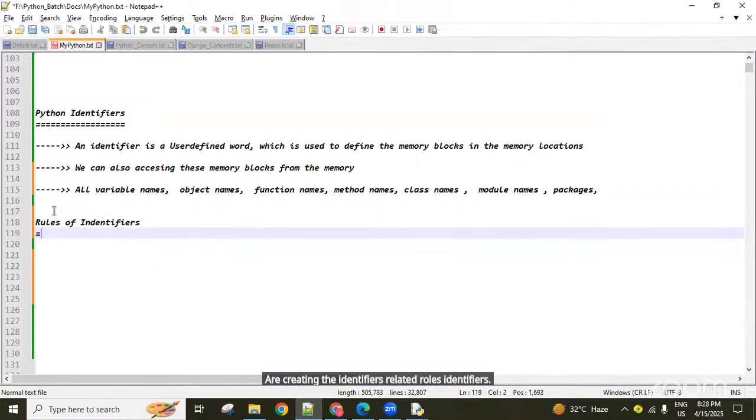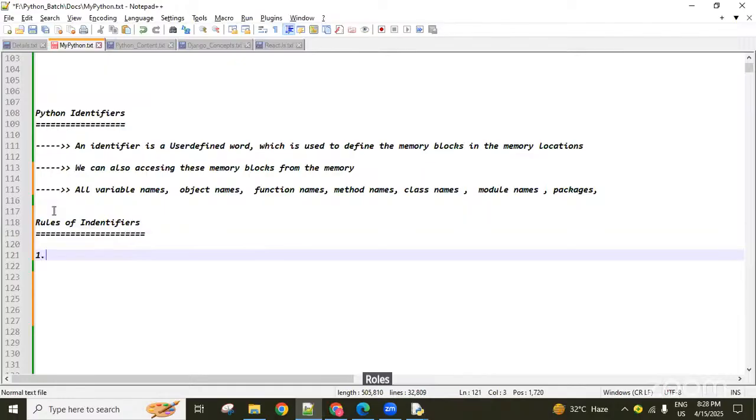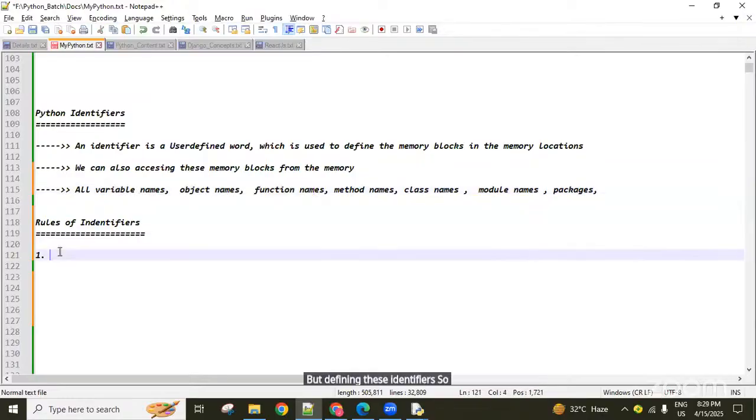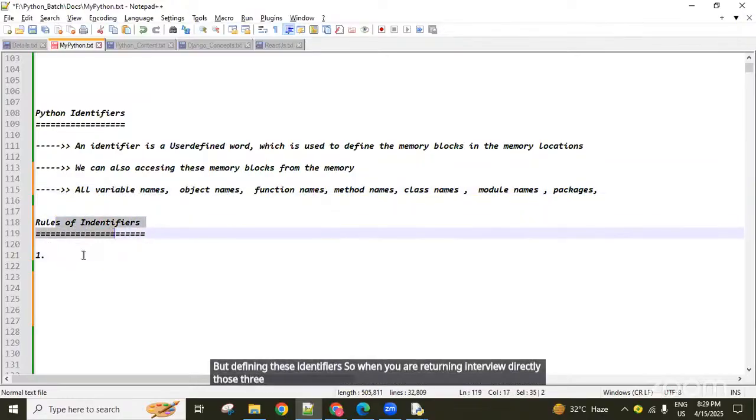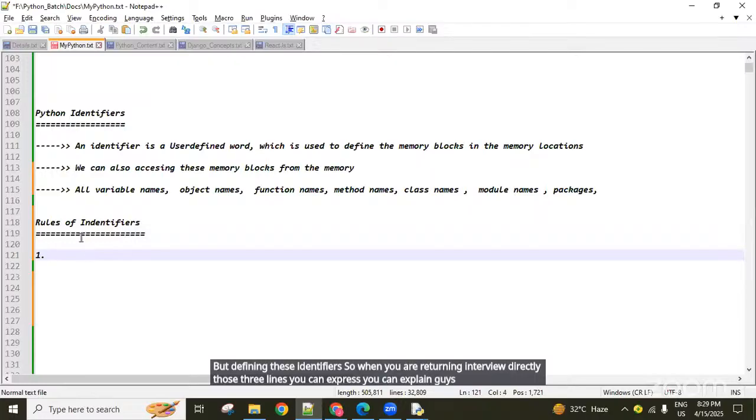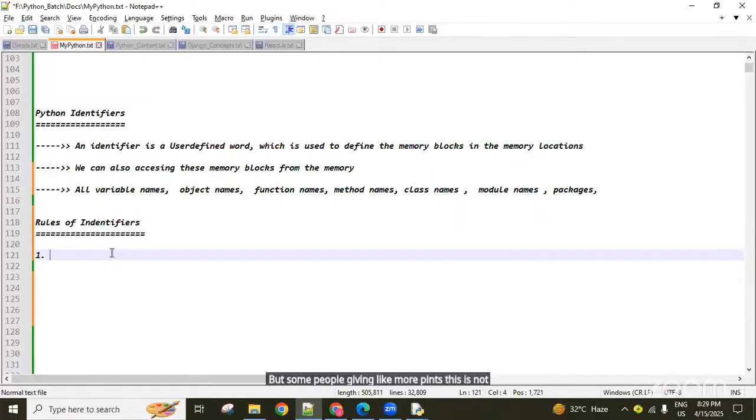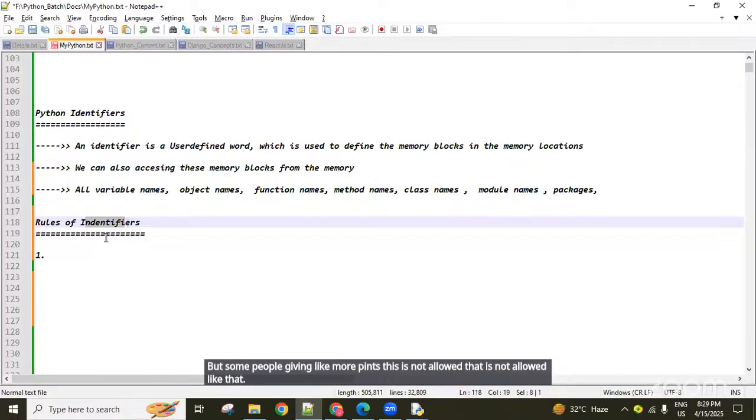Rules of identifiers. See here, majorly three rules, guys. Everyone must follow these three rules for defining identifiers. So when you are attending an interview, you can directly explain those three lines. Some people also tell 10 rules. What is allowed in an identifier? If you know that, then the remaining things are not allowed. But some people give more points, that this is not allowed, that is not allowed. So here we will focus on direct points, guys.